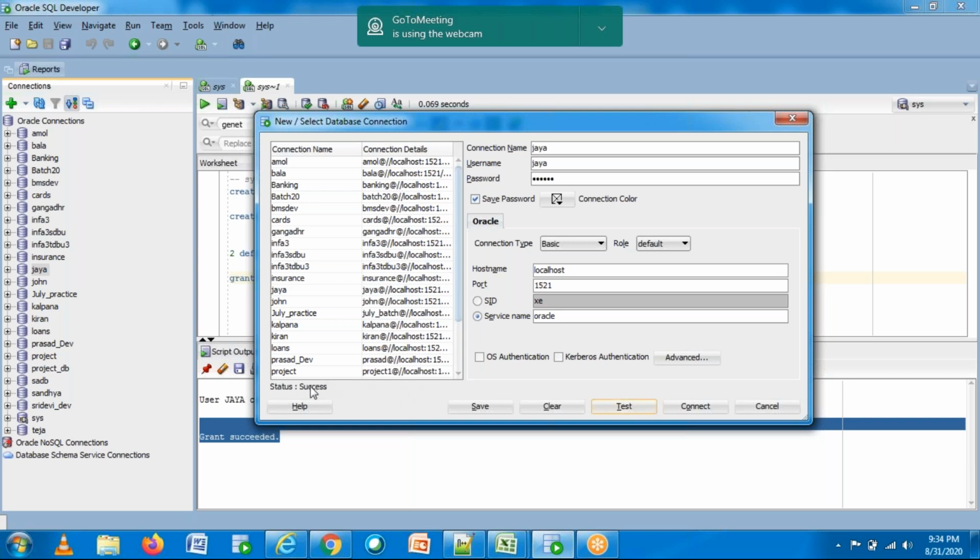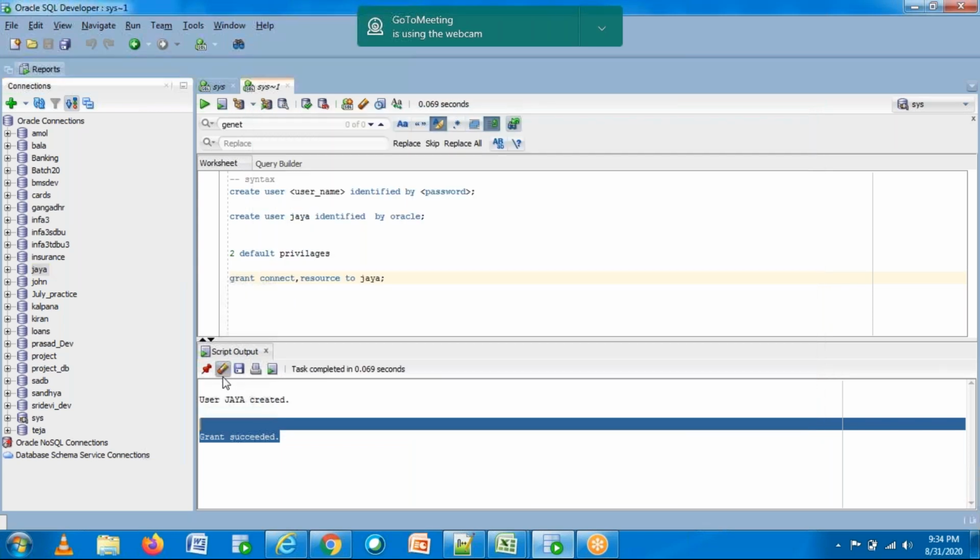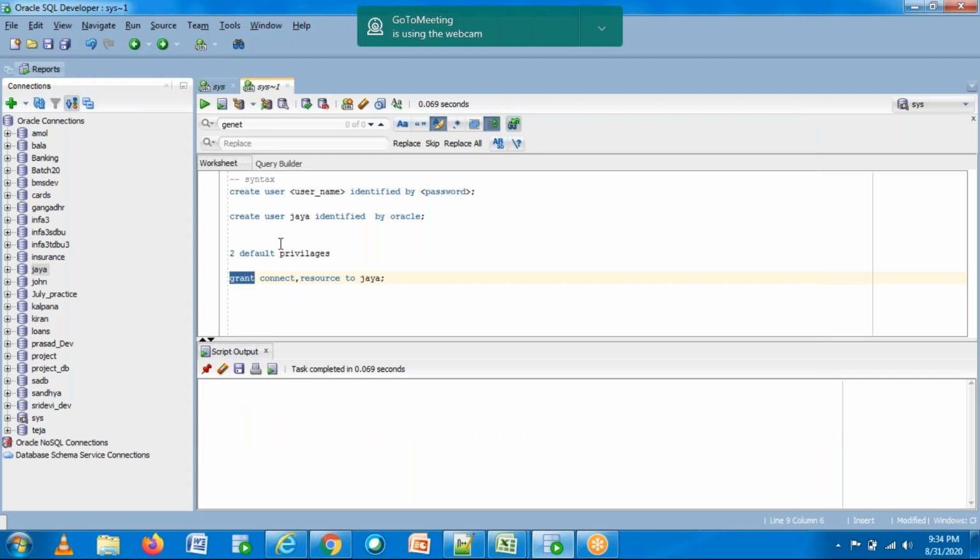Earlier you got an error: user Jaya lacks create session privilege, log on denied. Now it is success. Now you understood the significance of grant, and you understood create, how to create a user.